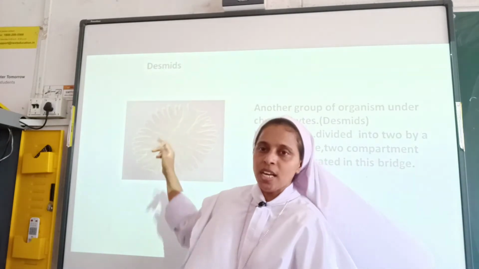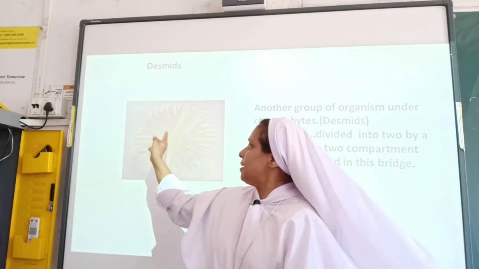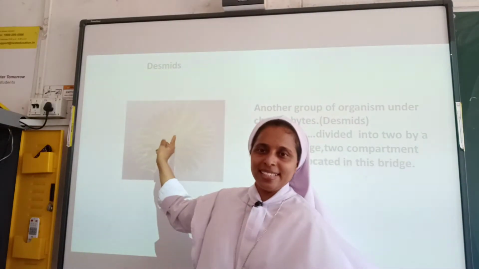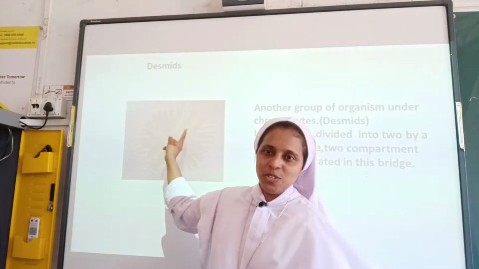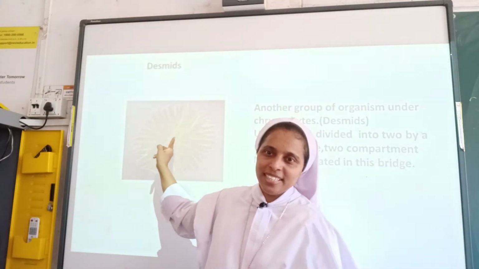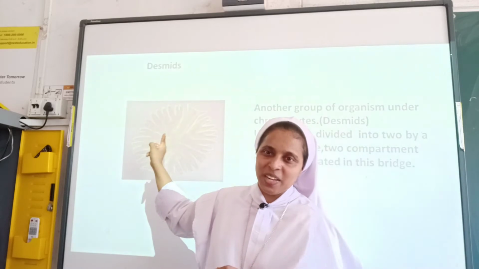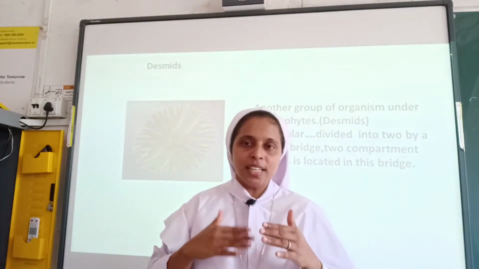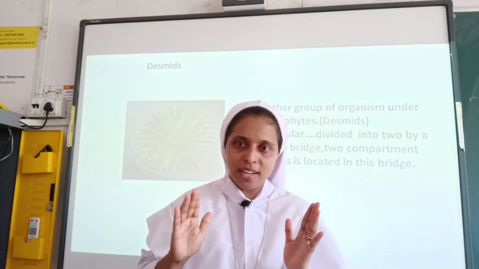Two compartments. So, the nucleus is located in the bridge, that means the connecting bridge. Here you can see the two compartments and the nucleus is located in the center where there is a connection. Okay, so once again, there should not be any confusion regarding this.